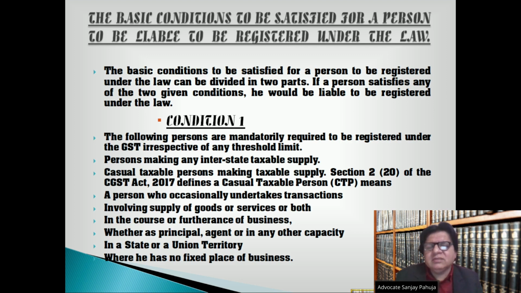Persons making any interstate taxable supply. Second, CTP, casual taxable persons making taxable supply. Section 2 subsection 20 of the CGST Act 2017 defines a casual taxable person as a person who occasionally undertakes transactions involving supply of goods or services or both in the course or furtherance of business, whether as principal, agent or in any other capacity, in a state or a union territory where he has no fixed place of business.